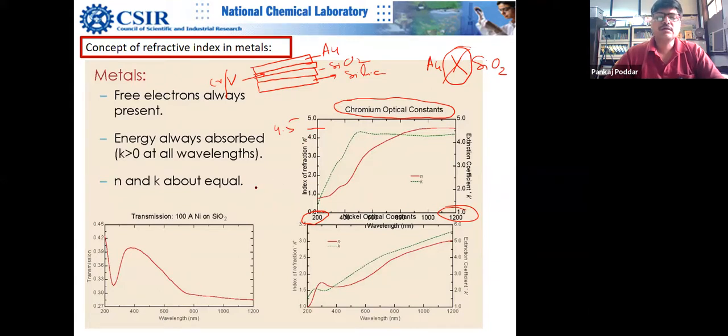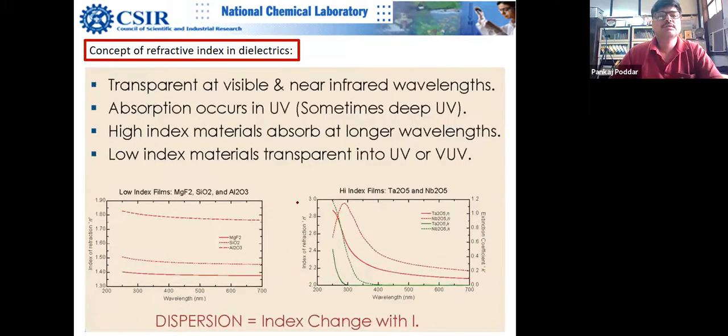In comparison to that, the refractive index of glass is around 1.7 or something like that, which is a dielectric. This is very high. Here is another example: if you put 100 angstrom of nickel on silicon oxide, this is going to be the transmission, and you can see that transmission is not very high. That means it absorbs quite strongly, and you can see that transmission goes down in these regions. And yeah, let's see what is next.